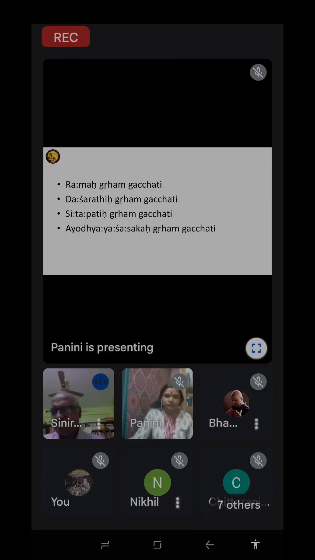A person can play different roles. How many roles? Any number of roles. If any number of roles, then you cannot make a rule. What this represents is that these different words, the 4 sentences, all represent one sentence only. Why? Only the first word is changing here. The first word is replaced, Adesha. In the place of Rama, you can use Dasarathi. In the place of Dasarathi, you can say Sitapati or Shasaka.